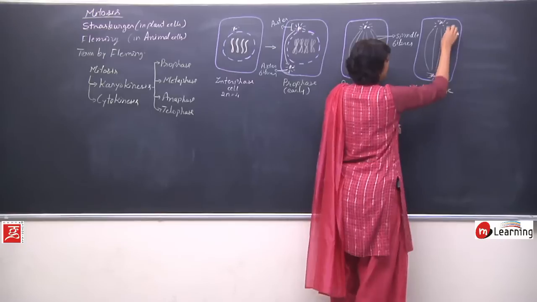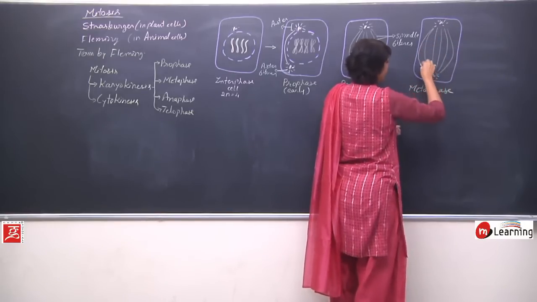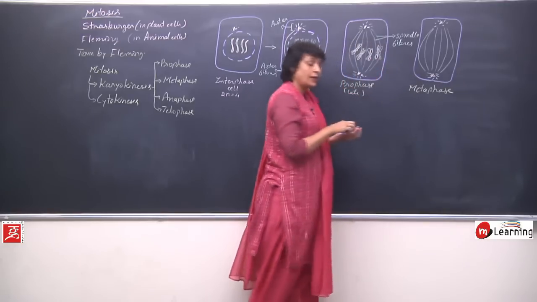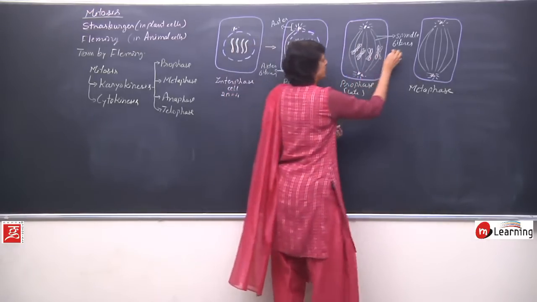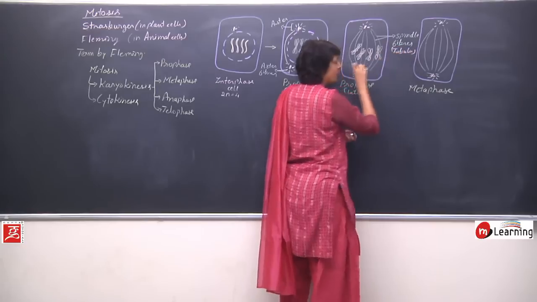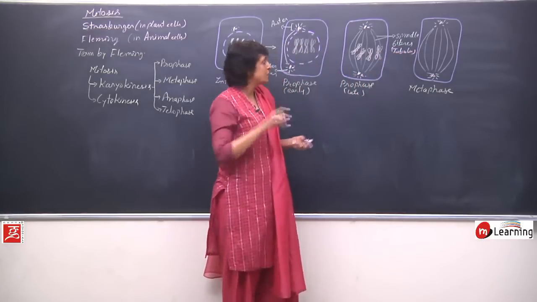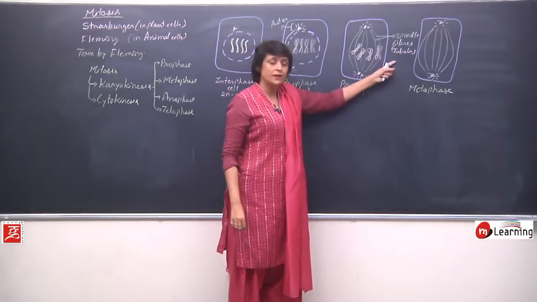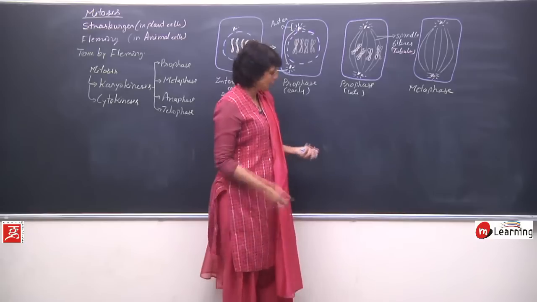The spindle fibers and aster rays are made up of tubulin proteins. These are microtubules. We have studied the structure of microtubules. So these spindle fibers are made up of the same microtubules.